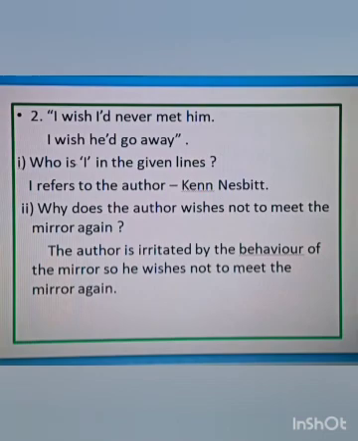Now from the poem, I have taken two lines. That is, I wish I would never have met him. I wish he would go away. From these two lines, I have taken two questions. You are going to read the sentences that I have given you, and then answer the questions. Who is I in the given lines? Here, I refers to the author Ken Nesbitt.